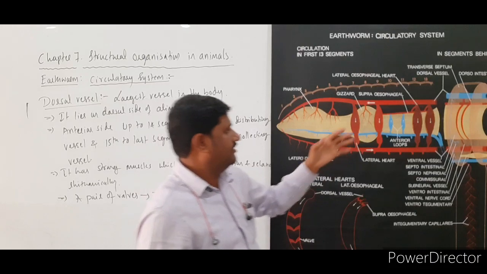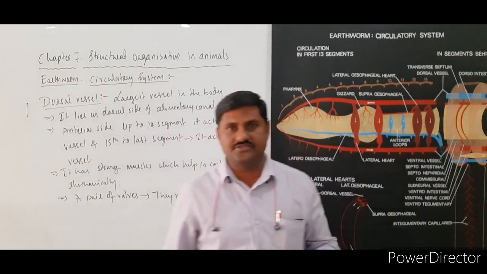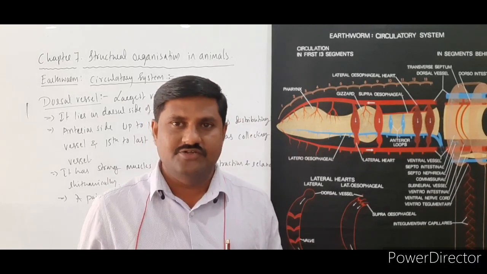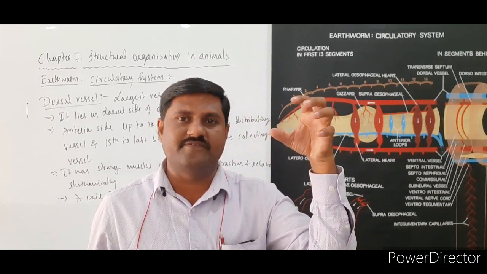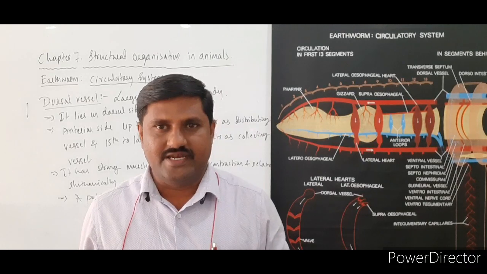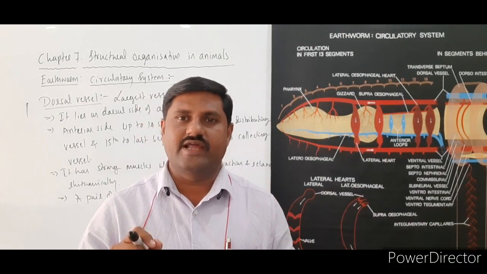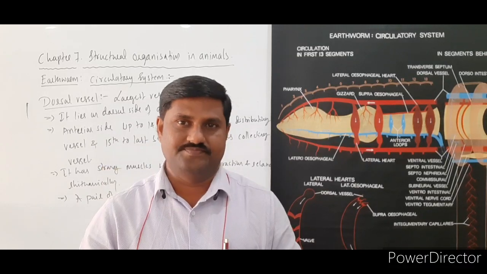And from the 15th onwards, it acts as the collecting vessel, which collects the blood from different parts of the body, right? So these are very important points to be noted related to the dorsal vessel.